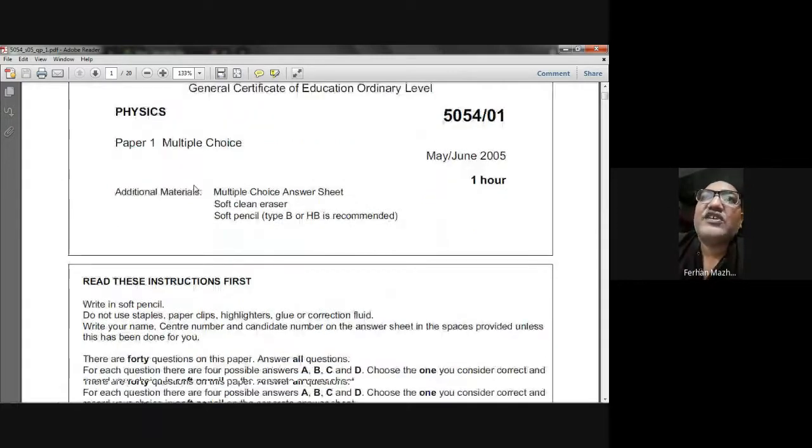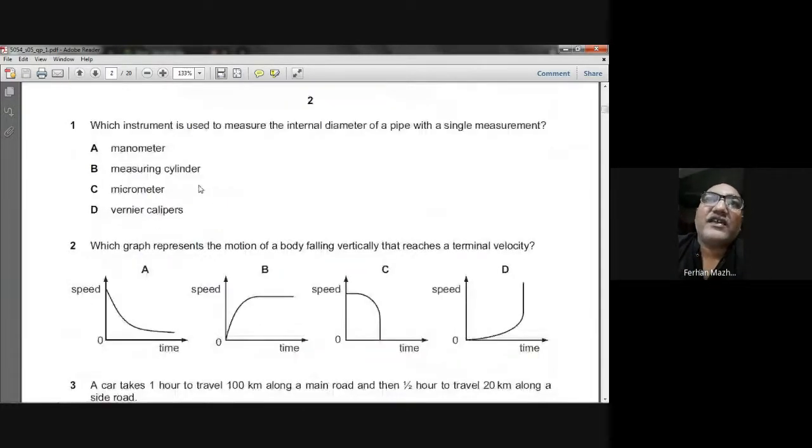The first question is showing up on your screen, I hope you can see that. Which instrument is used to measure the internal diameter of a pipe with a single measurement? What do you think? You know the vernier caliper? Vernier calipers has external and internal jaws.